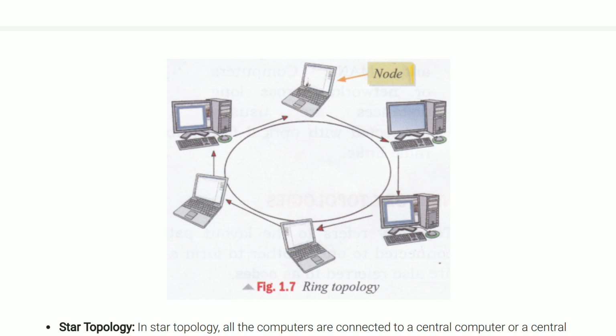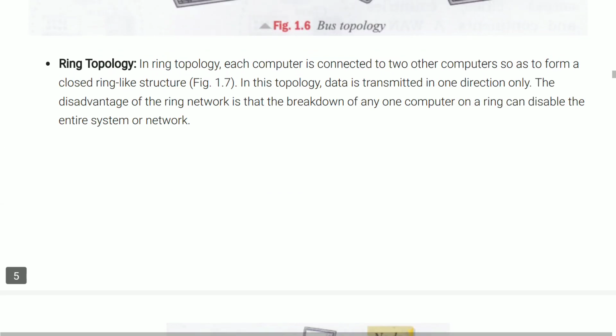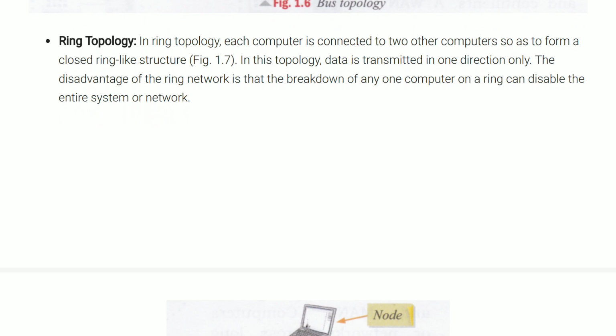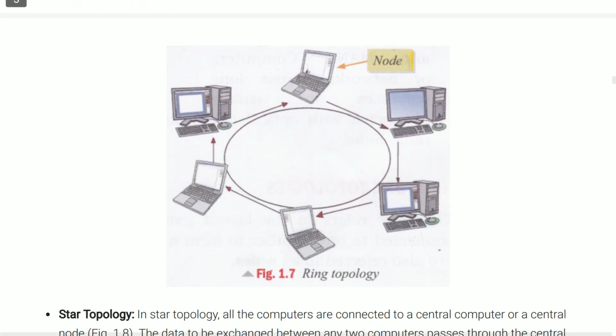This one is the example of ring topology. In this topology, data can be transmitted from one system to another in only one direction. The disadvantage is that if there is any breakdown in the connection of one system to another system, then the entire network will be destroyed.